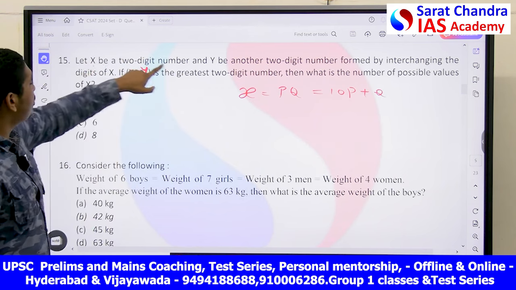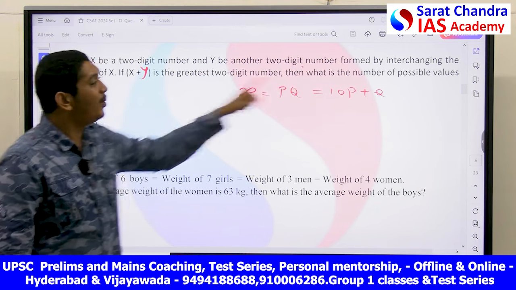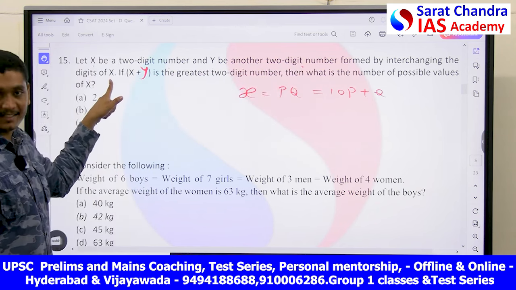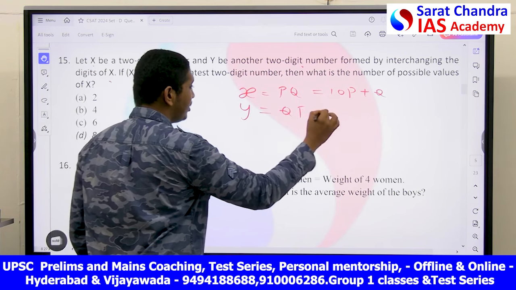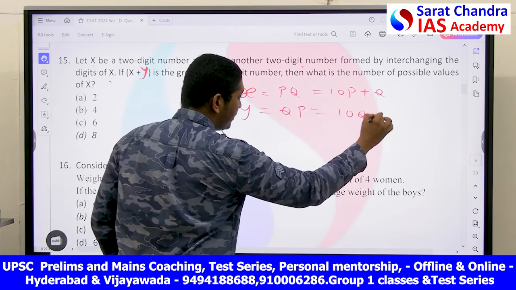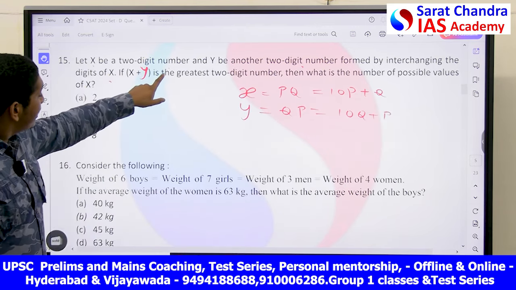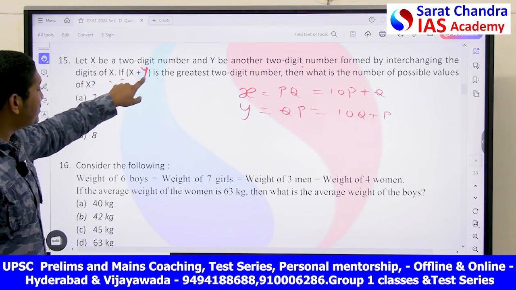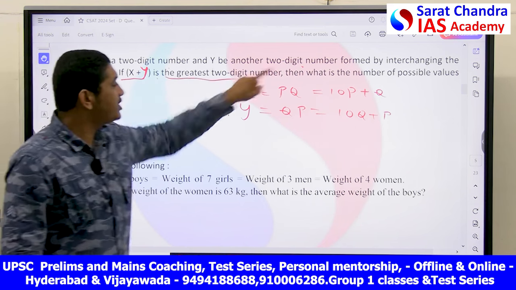So x is a 2-digit number and y is another 2-digit number formed by interchanging the digits of x. That is, y is equal to qp, that is equal to 10q plus p. Okay, that's what he has given. If x plus y, the sum of these two, is the greatest 2-digit number.